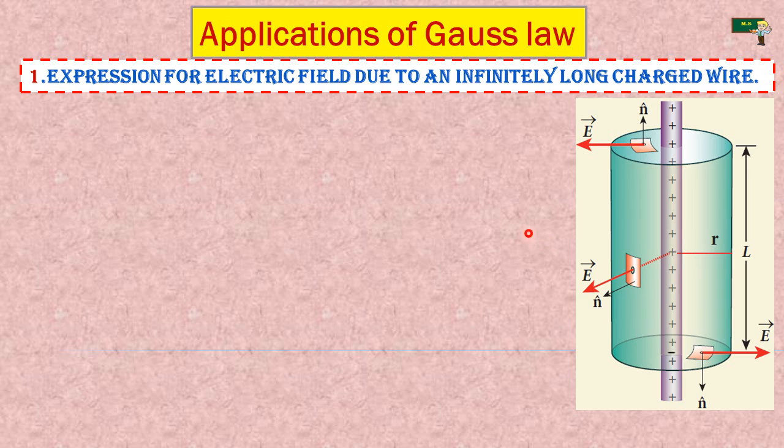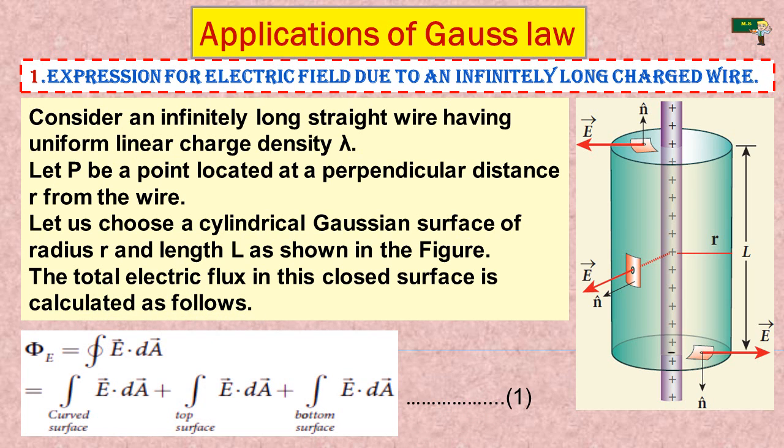Okay, now let's move to the answers. Consider an infinitely long straight wire which has a uniform linear charge density. This wire has a uniform linear charge density lambda. Let P be a point located at a perpendicular distance r from the wire. Let us choose a cylindrical Gaussian surface. This surface around the long charged wire is called the Gaussian surface of radius r and length L.